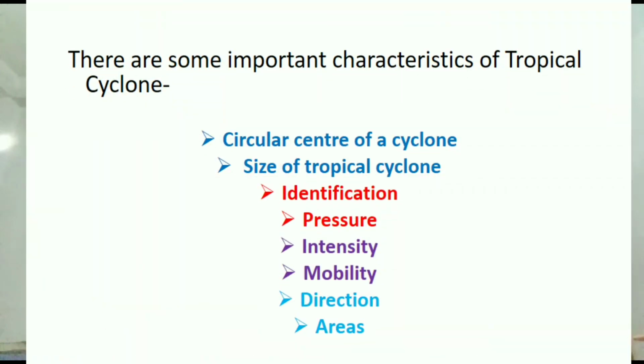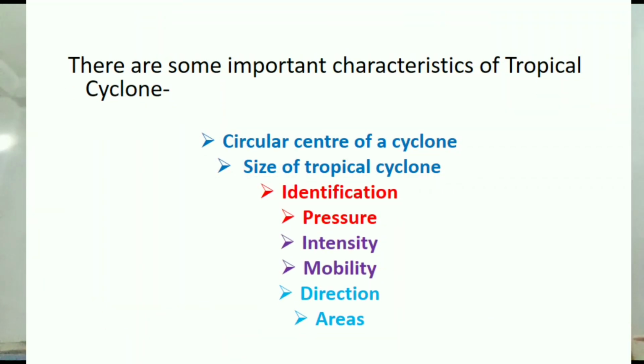There are some important characteristics of tropical cyclone. They are size, pressure, intensity, movability, direction, areas, identification, and a circular center of a cyclone. Basically, its diameter is typically around 200 to 1500 km. Its central pressure varies between 50 to 60 MB. They develop mostly in the tropical oceans between 5 degree to 20 degree latitudes.